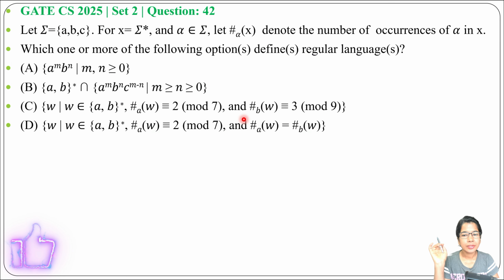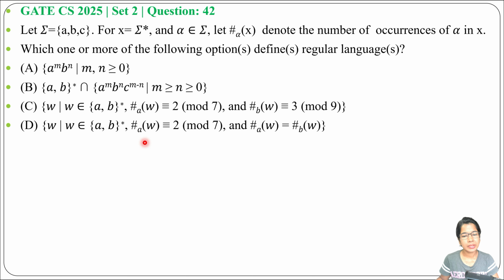Hey everyone, let's solve one previous question of TOC. This question was asked in GATE CS 2025 Set 2, question number 42. Let Σ = {a, b, c}, for x ∈ Σ*, and α ∈ Σ, let n_α(x) denote the number of occurrences of α in x. Which one or more of the following options define a regular language?